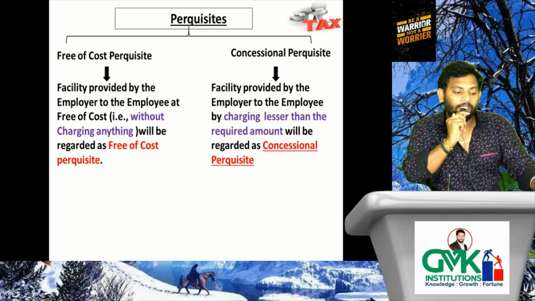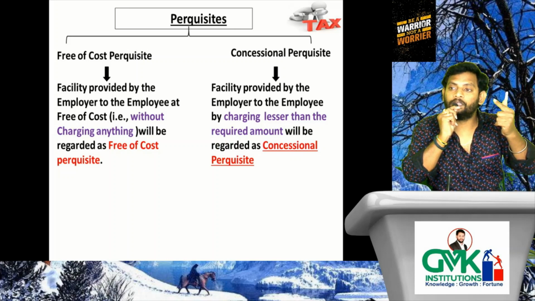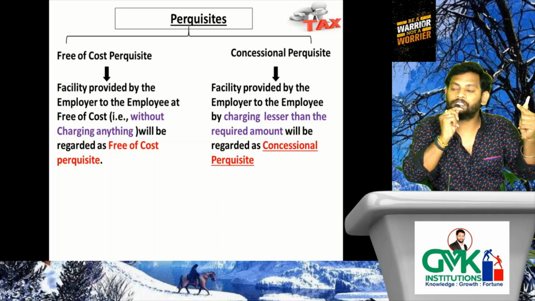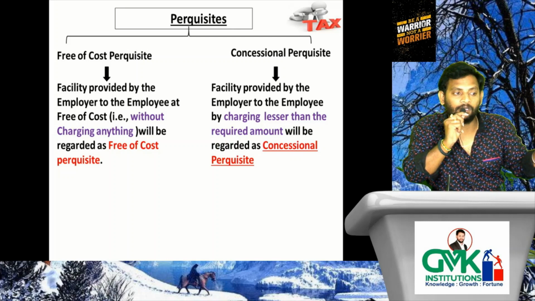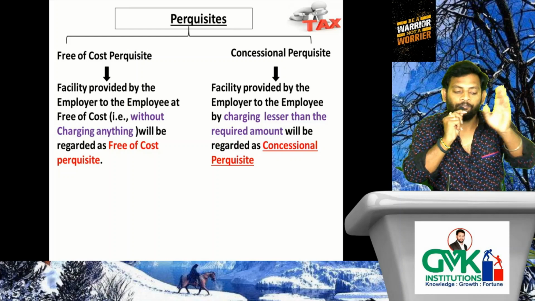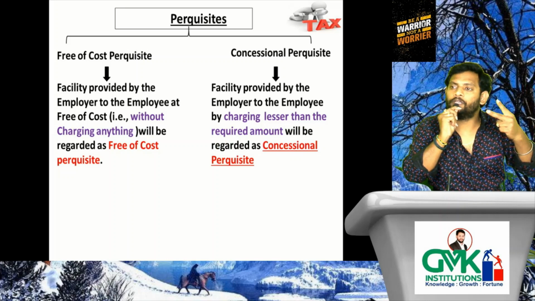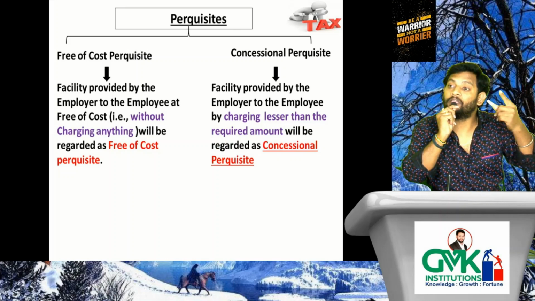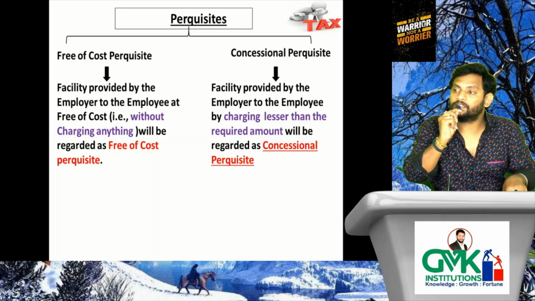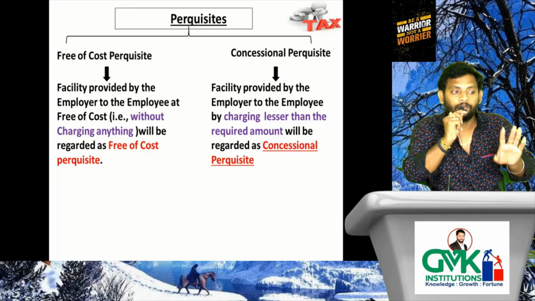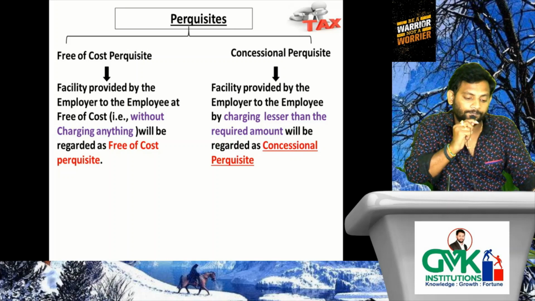Understood? Tell me, in case of a free of cost perquisite, what is taxable? 10,000 is required to be charged, 0 is charged by the employer. That means what is taxable? The full 10,000 is taxable in case of free of cost. When it comes to concessional, 10,000 is required to be charged, but only 2,000 is charged. Then what is the benefit to the employee? 8,000. That 8,000 shall be taxable in case of a concessional perquisite. Understood? For that we need to verify whether it is a free of cost or concessional perquisite.